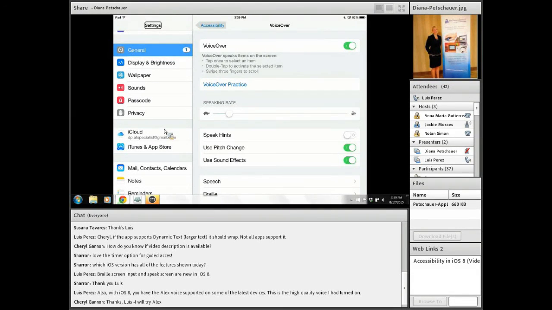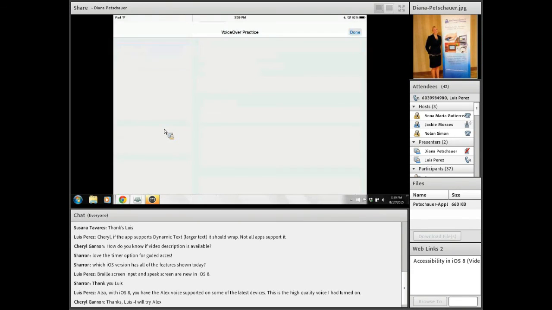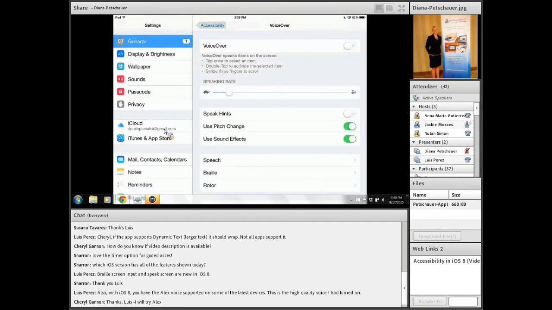So if you go into that real quick, basically you can perform any gesture and VoiceOver will tell you what it does. VoiceOver practice. Heading. Practice VoiceOver gestures, commands, and typing in this area. Select the Done button in the top right corner and double tap to exit. Did you want to speak more about it, Louis? So yeah, basically that's it. If you perform a flick gesture now with, let's say, a single finger, it will tell you what that gesture would do if you had VoiceOver turned on. So that's a great way to learn VoiceOver.